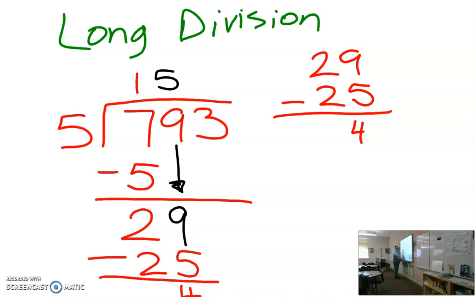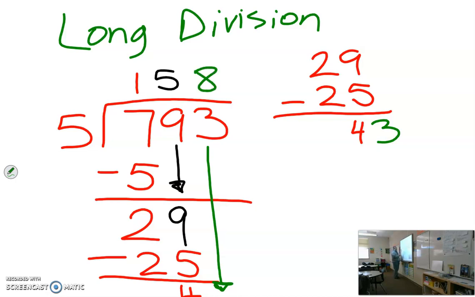I bring down. If I bring down, I'm going to bring it down all the way next to that 4. Okay, so the 4 gets a 3 next to it now. And I ask myself again, can 5 go into 43? Yes, 5 can go into 43. How many times? It's going to go into it 8 times.